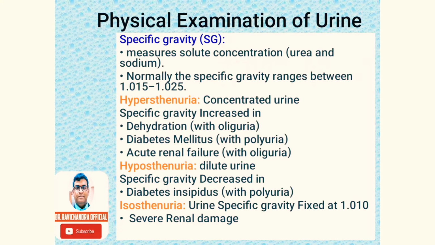And dilute urine condition is termed as hyposthenuria. In this, the specific gravity is decreased and it is seen in diabetes insipidus. And where the urine specific gravity is fixed at a point such as 1.010, then the condition is termed as isosthenuria, which is seen in severe renal damage.